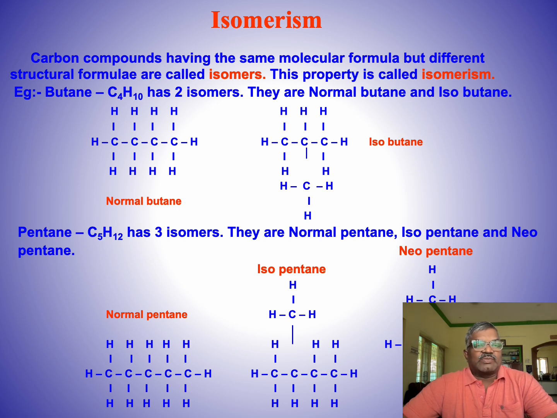There are two isomers in this chemical formula, normal butane and isobutane. And for pentane, the formula C5H12 has three isomers. They are normal pentane, isopentane and neopentane.